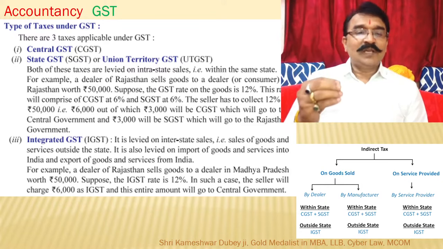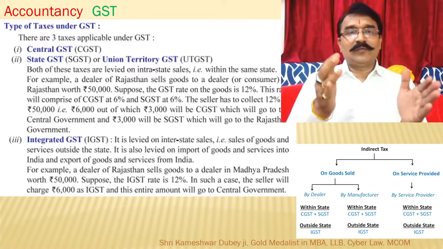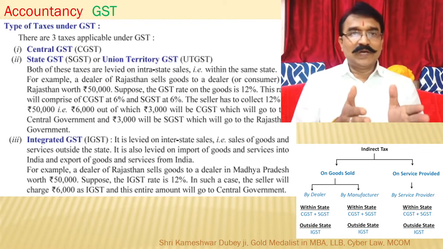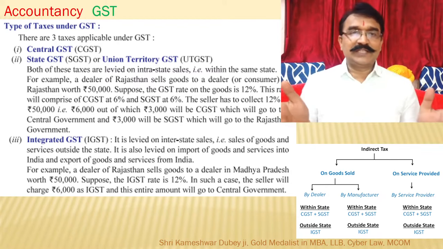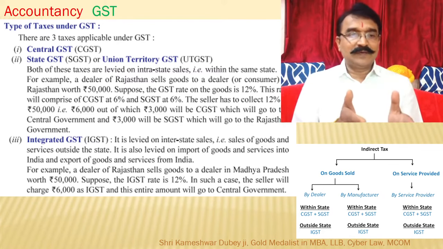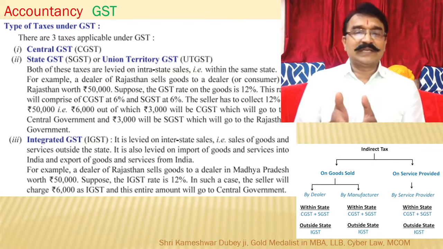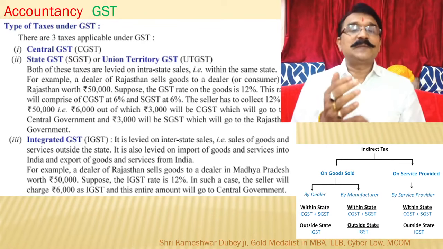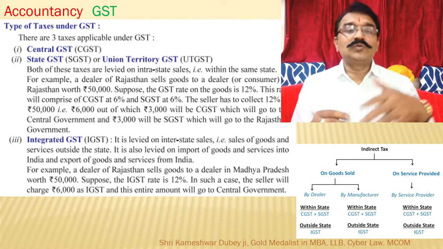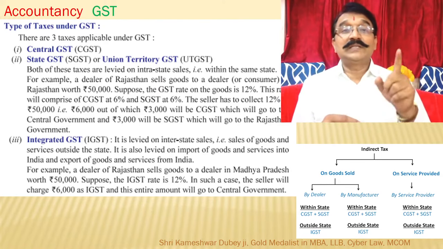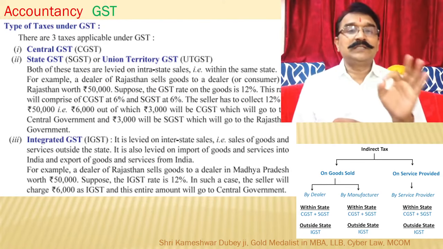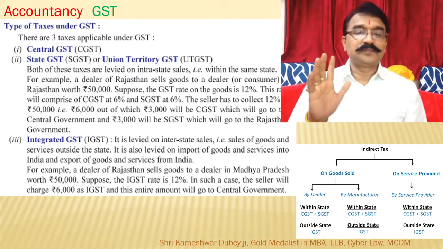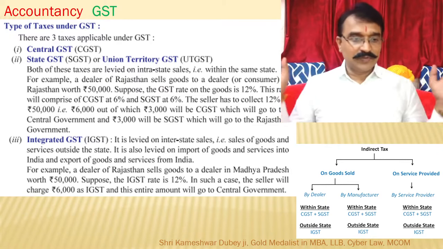Accordingly, if the tax is 12%, as of now there is a 50% tax division. So if 12% tax is taken, then 6% will go to the central government and 6% will go to the state. When it goes to the central, that is known as CGST, Central GST. When it goes to a state, it is known as SGST. Right? There is no confusion at all.